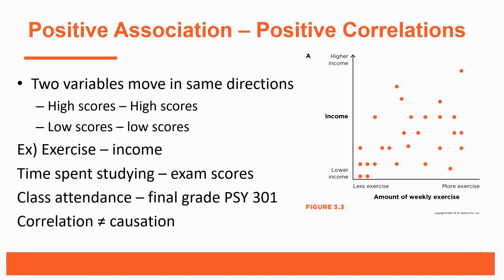Now, again, because this is an association claim and I've just measured two variables, I haven't manipulated anything, we can never say correlation is causation. We can't say that coming to class caused you to have a higher grade in psychology 1, because it could be due to multiple other factors. But we can say that one thing predicts another. So positive associations are one type of an association.